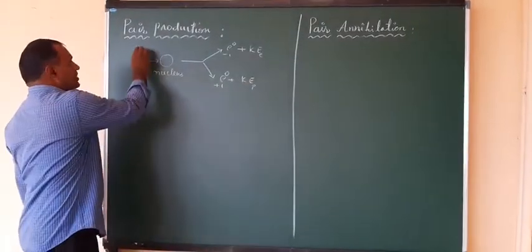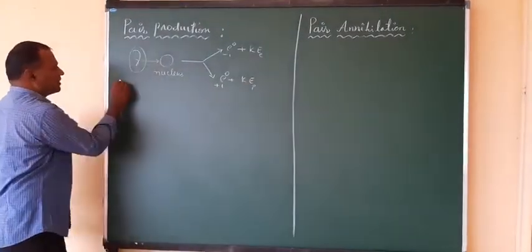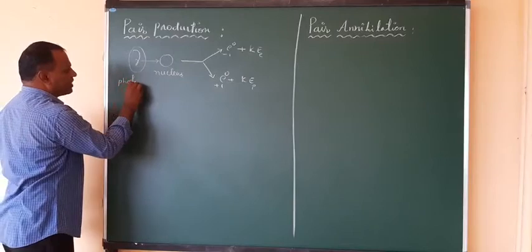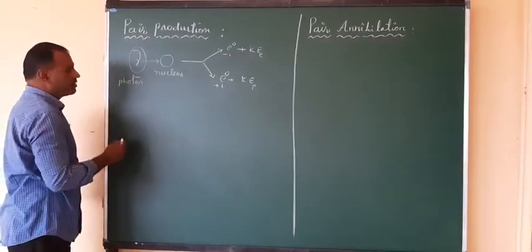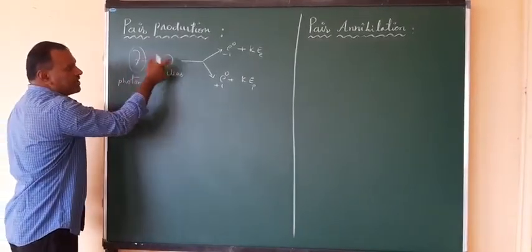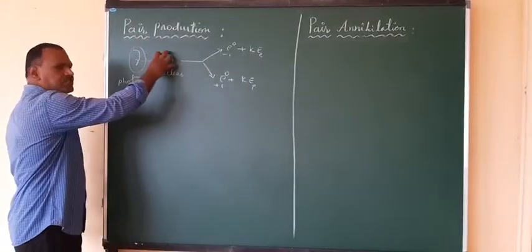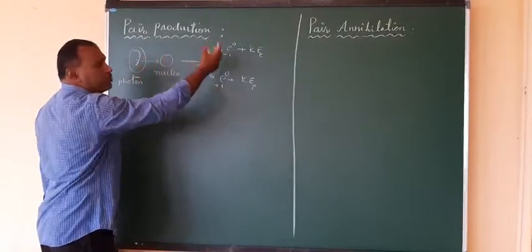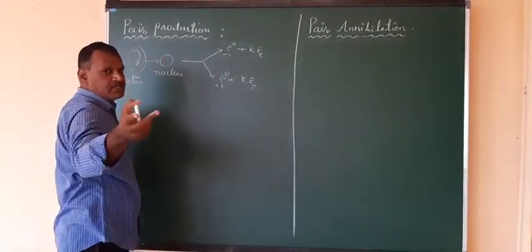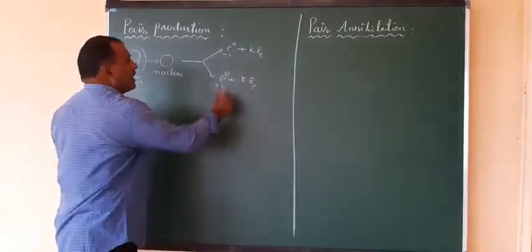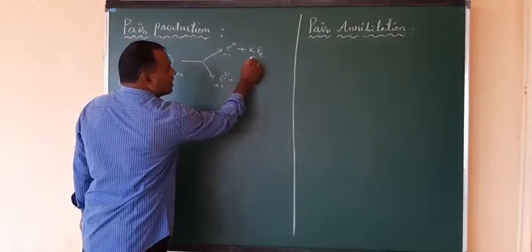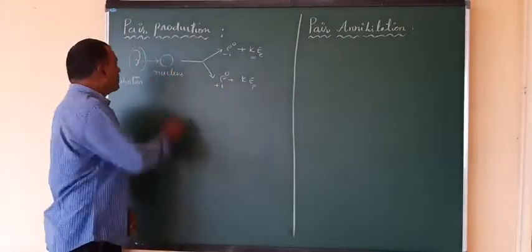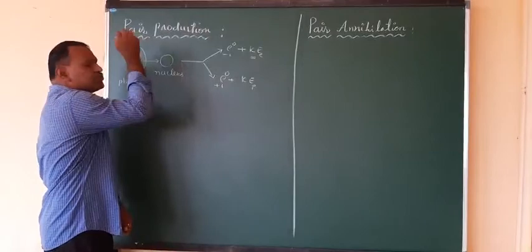So this is the photon, the photonic radiation energy, and this gamma photon interacts with a nucleus. The nucleus absorbs this energy and produces particles which are antiparticles to each other, and along with the particles you also get kinetic energy, depending upon the energy absorbed by the nucleus.